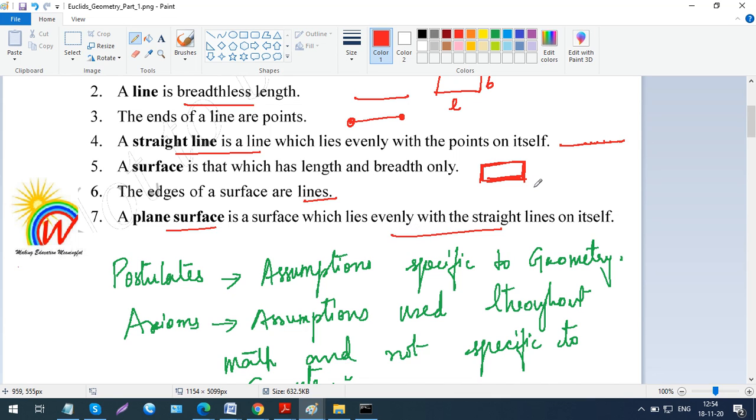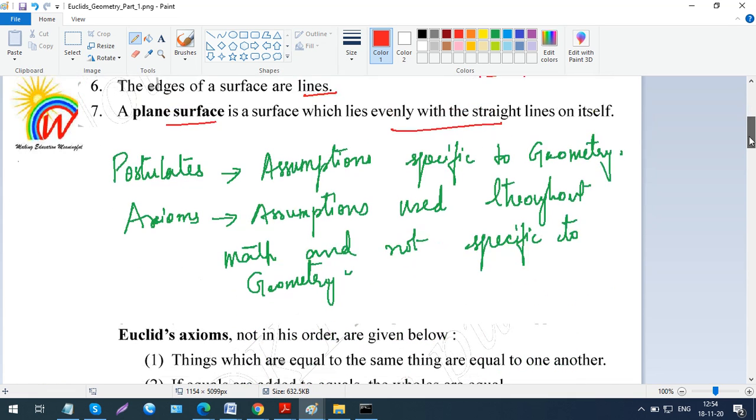Alright, now you get postulates. We are going to learn a few postulates and axioms. First let's look at the definition of postulates. A postulate is an assumption specific to geometry. That is, when we assume things based on geometrical concepts, that is called a postulate. Axioms are general to everything in math; they're not stuck to geometry. It's just the assumption throughout mathematics.